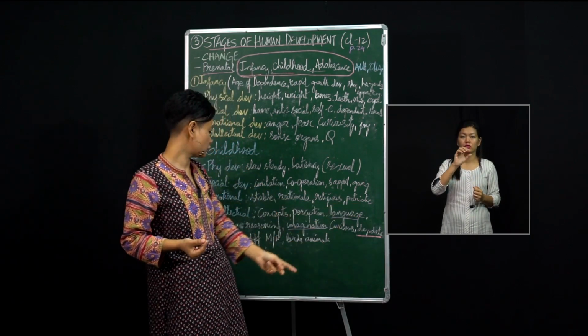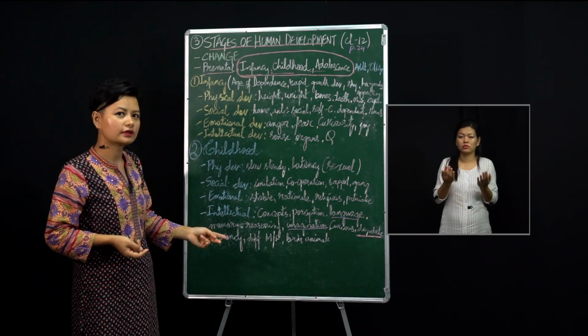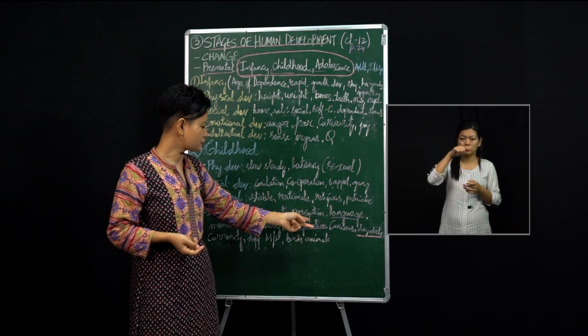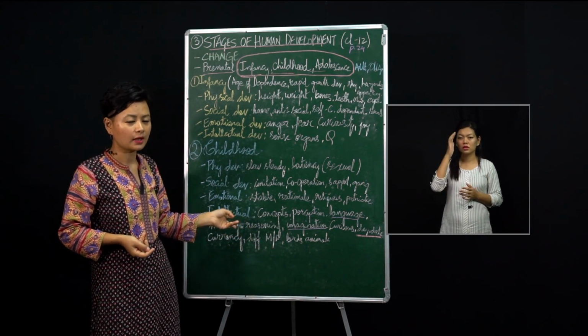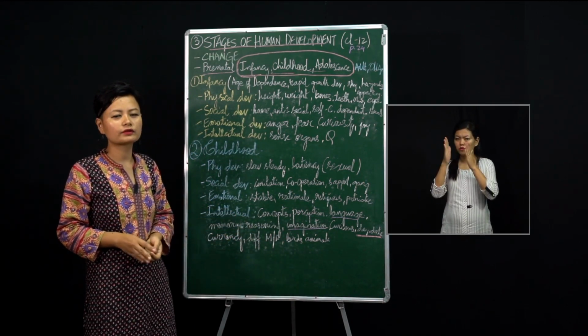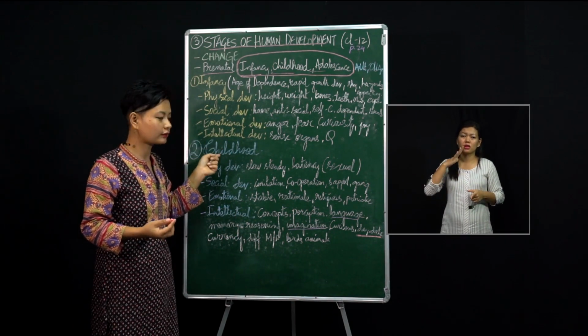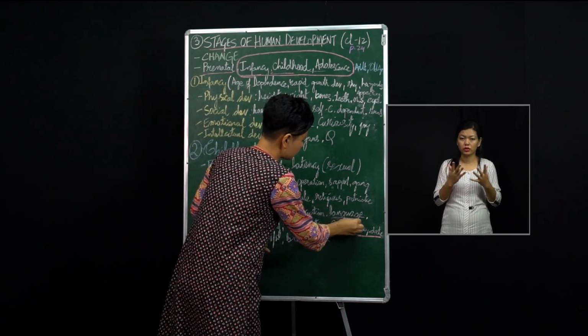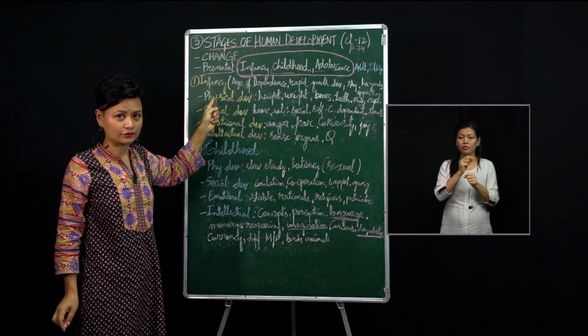Okay, and then what about the intellectual development? Certain things like concepts, perception, and then memory, reasoning, all these things are developed. But a very important feature that occurs in this childhood stage is language, because remember, the small baby cannot make use of language, isn't it?